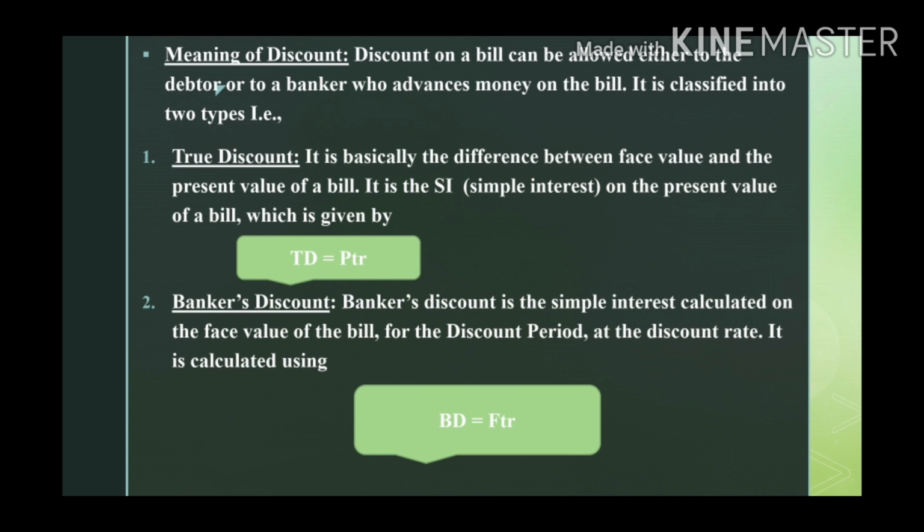So here the banker is charging some interest for discounting the bill, and that is called banker's discount, where the banker is getting money on this bill. It is calculated using simple interest rates. Previously we saw true discount is the difference between face value and present value. Banker's discount means the amount the banker is getting, or charging, is called banker's discount.